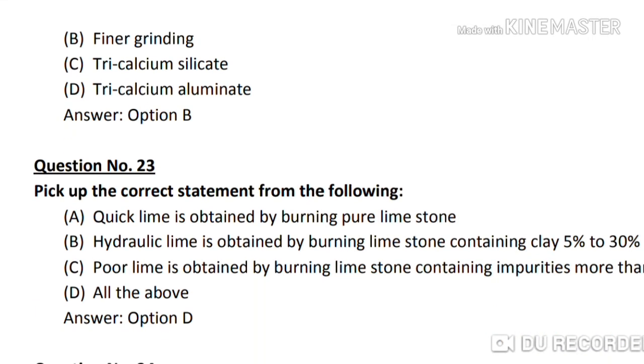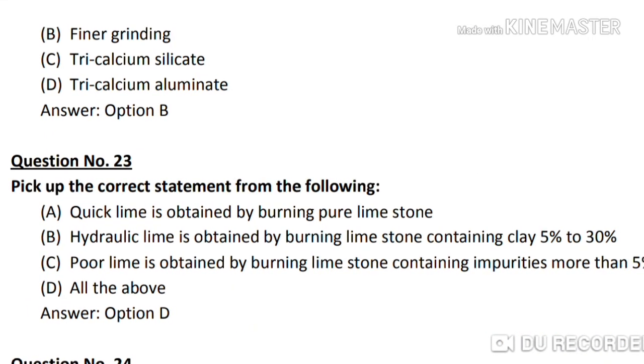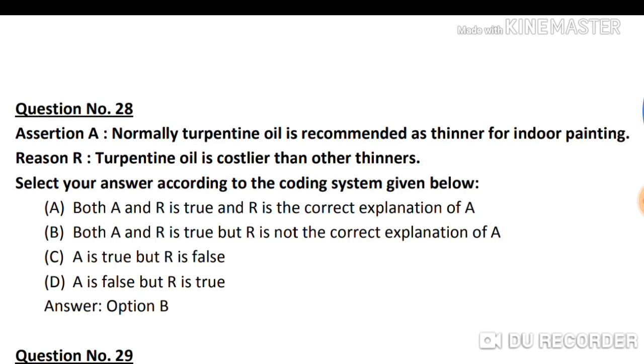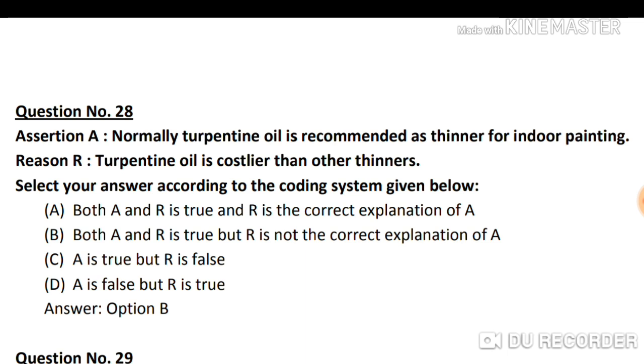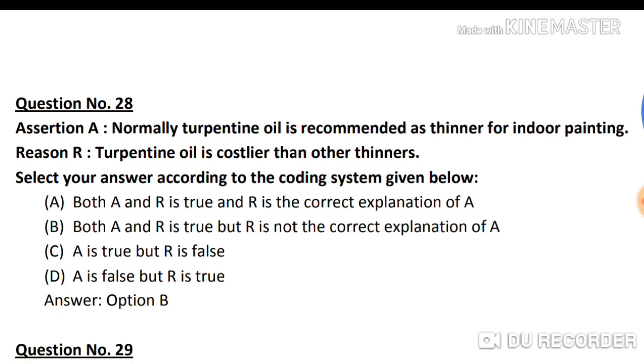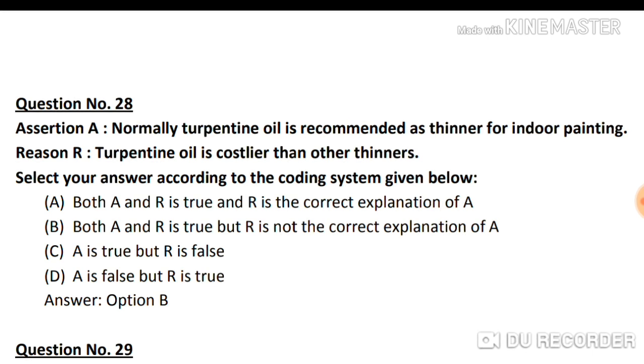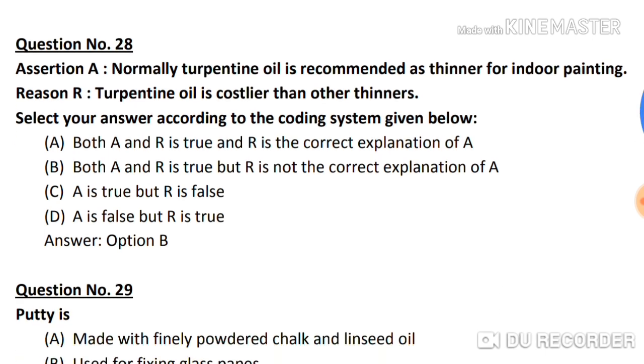So the next question, question number 23. Pick up the correct statement from the following. Option A, quick lime is obtained, and A is the correct explanation. Option B, both A and R are true but R is not the correct explanation of A. Option C, A is true but R is false. And option D, A is false but R is true. So the correct answer is option B, both A and R are true but R is not the correct explanation of A. So let's take the next questions.